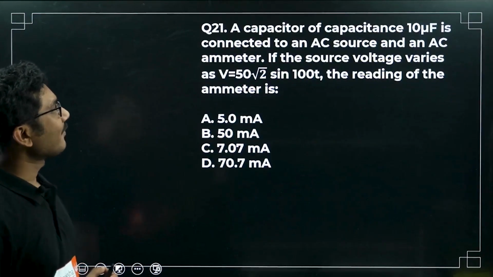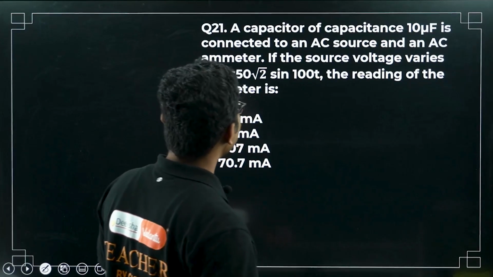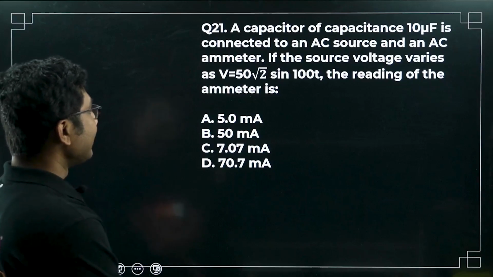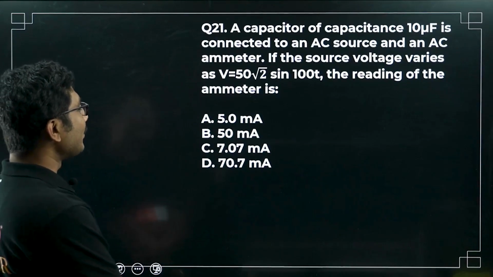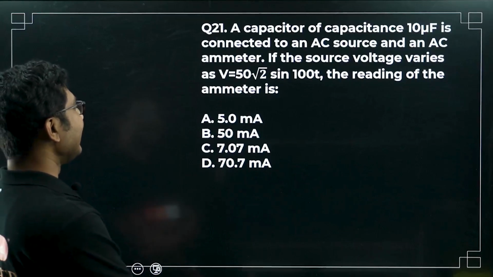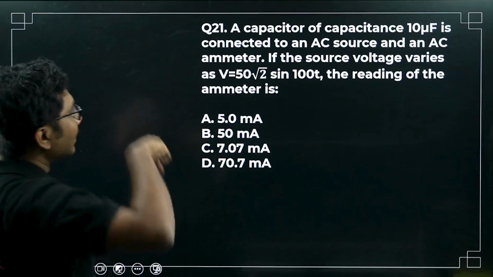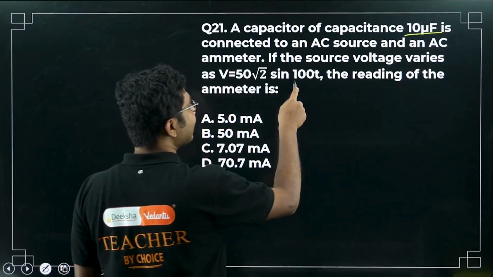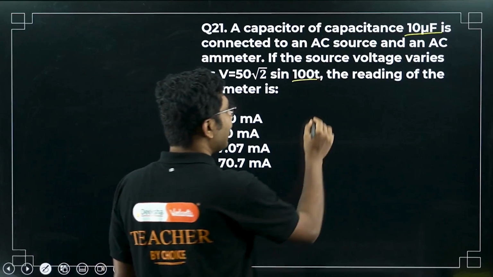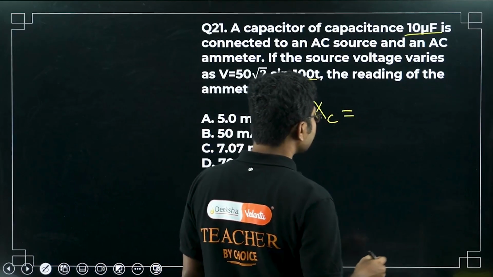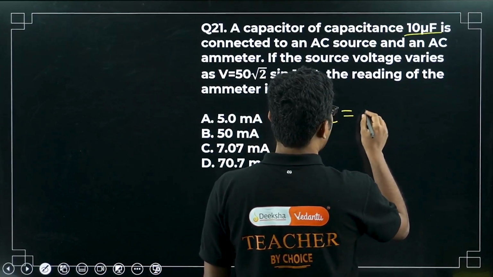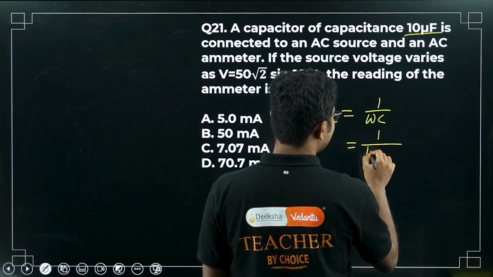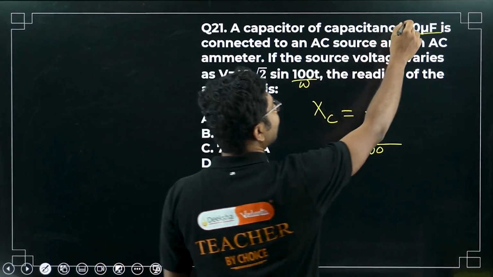Okay, a capacitor of capacitance 10 microfarad is connected to an AC source and an AC ammeter. If the source voltage varies as V is equal to 50 root 2 sine 100t, the reading of the ammeter is. So the capacitance is 10 microfarad, omega is 100, so capacitive reactance is given by 1 by omega C. Omega is 100 in this case.